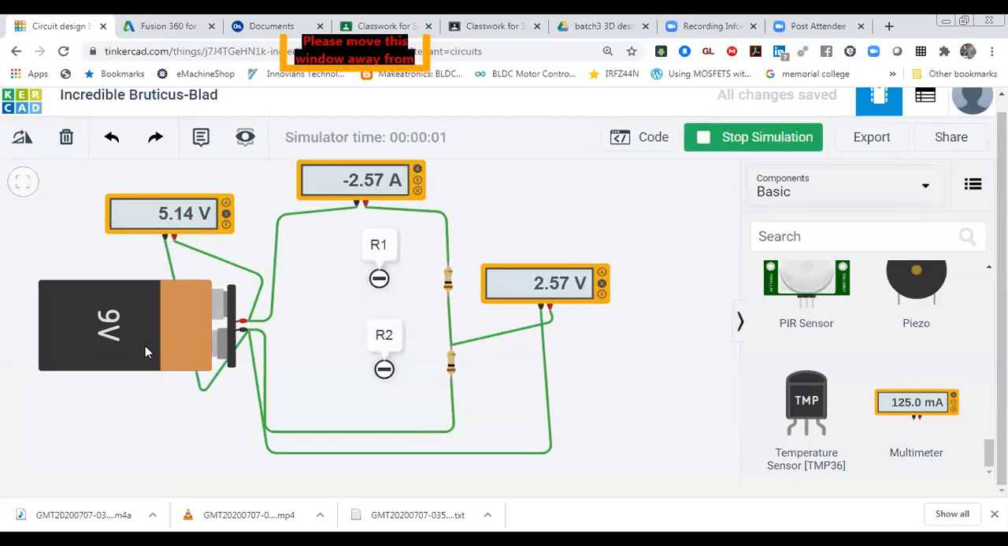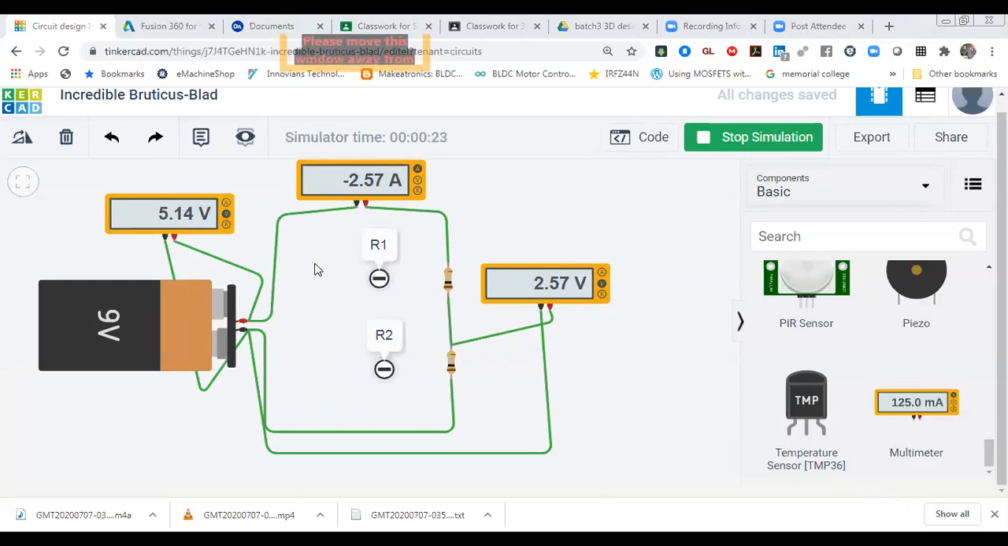The supply voltage is 9 volt, but it is showing only 5.14 volt. Why? Because due to the high current flow in the circuit, my voltage gets dropped. So it's showing the output of this voltage. This voltage, half value it is showing, that you can see. That is exactly half of this. So my voltage got dropped due to high current flow in this circuit. So we have to maintain the circuit.